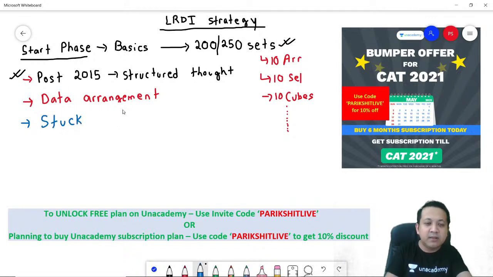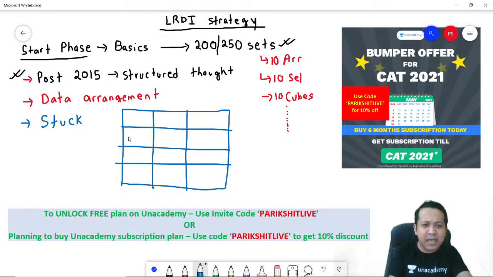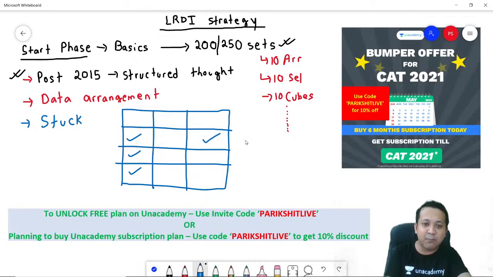As an example, there is a question, and there is probably a table, in this caselet. You have been able to identify 3 or 4 data values well. But after these 4 data values, for the 5th data value, you simply aren't getting how to put it in the cell. You simply don't understand how to put that data value in the cell. You got stuck somewhere solving the caselet.